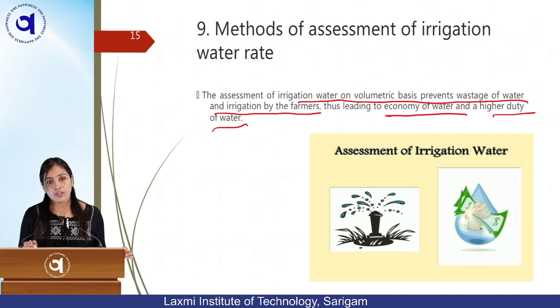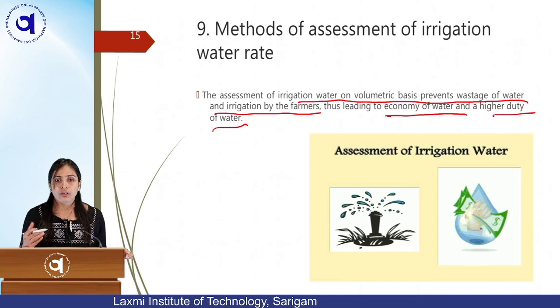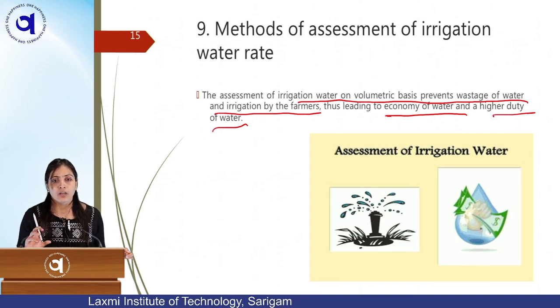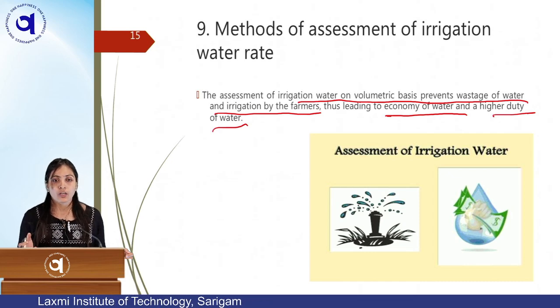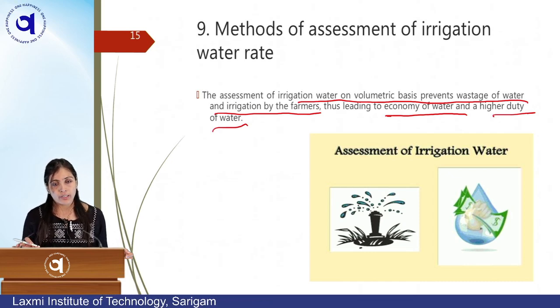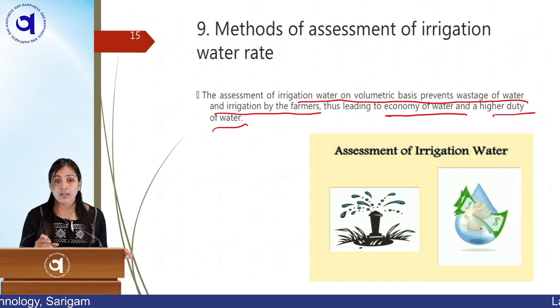So, if a government is having this assessment based on volumetric basis, meaning they will say to the farmers that the charges will be applied based on volume of the water, how much volume you take, you will be charged accordingly. So, what will farmers do? They will try to be economical and avoid the more charges. So, they will take less amount of water for more land. So, directly or indirectly here your duty will be high.